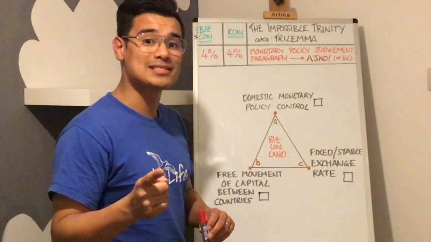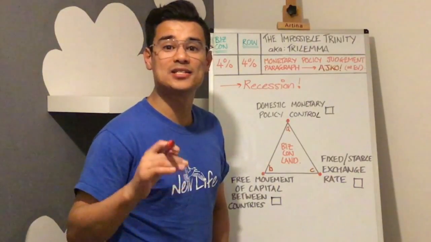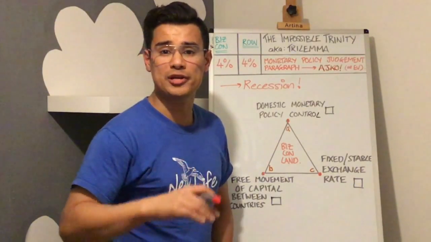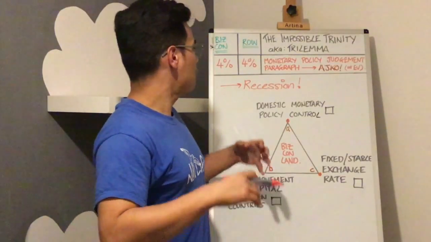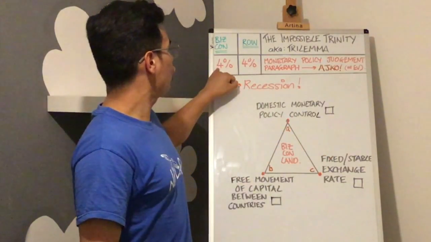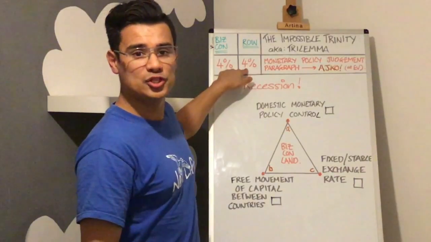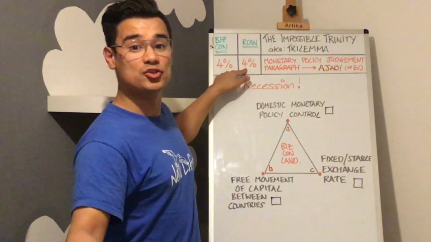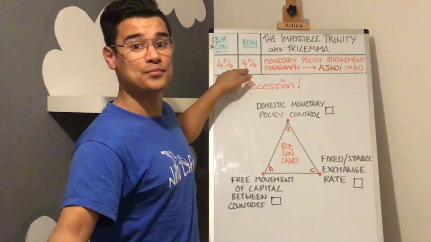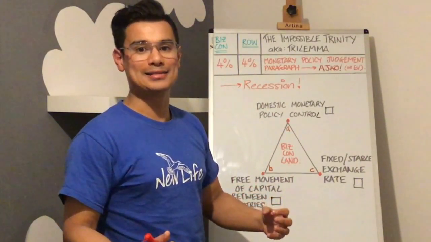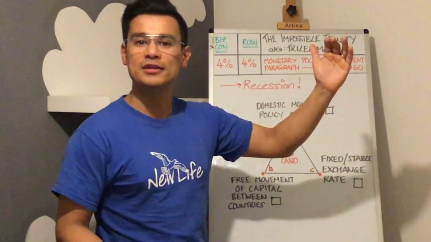Let's look at why that's the case. Okay, let's take an example of an imaginary country, BizCon land. BizCon land has an interest rate of 4%, and we're assuming that the rest of the world has an interest rate of 4% as well. Now, BizCon land's economic growth was soaring for years.